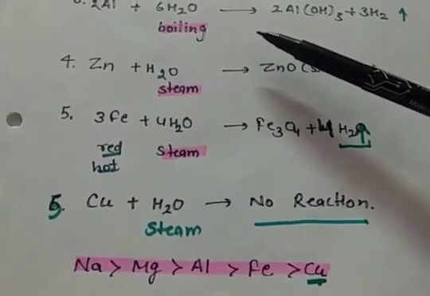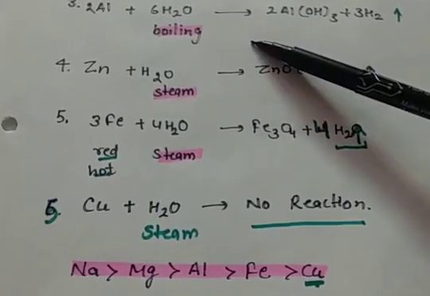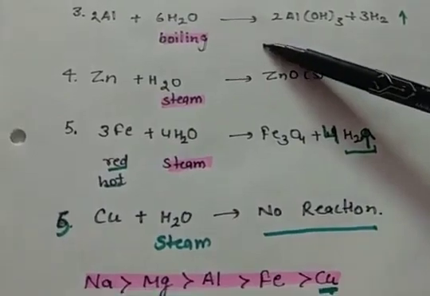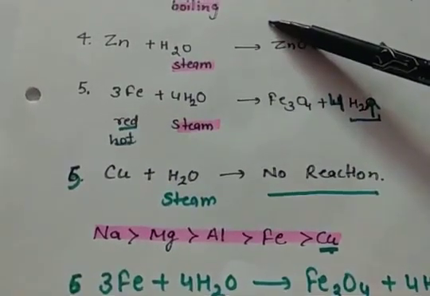So no reaction happens between copper and steam. According to the reactivity series, what happens? Sodium, then magnesium, aluminium, iron and copper.